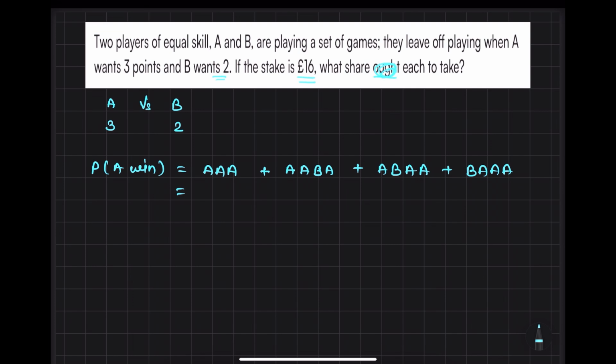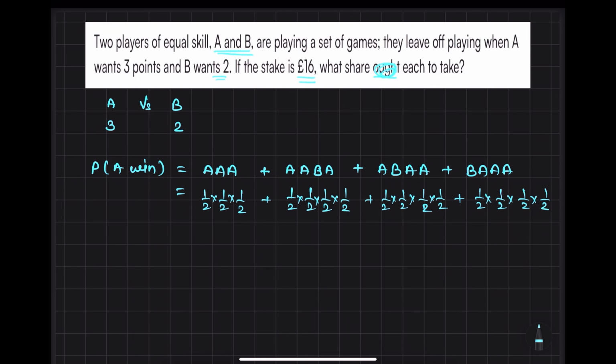So as they have equal skills, suppose that the probability of A winning is 1 by 2, half. Okay, it is equal. So 1 by 2, 1 by 2, 1 by 2 plus 1 by 2, 1 by 2, 1 by 2, 1 by 2, and the probability of B winning is also 1 by 2. Same for the other cases: 1 by 2, 1 by 2, 1 by 2, 1 by 2 plus 1 by 2, 1 by 2, 1 by 2, 1 by 2. Now you have to add everything.